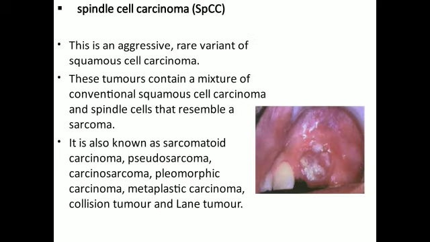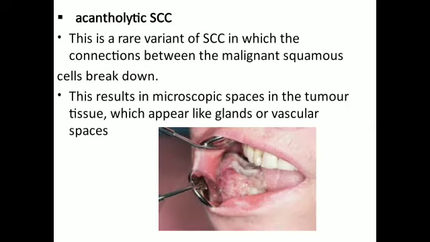Spindle cell carcinoma, this is an aggressive rare variant of squamous cell carcinoma. These tumors contain a mixture of conventional squamous cell carcinoma and spindle cells that resemble a sarcoma, also known as sarcomatoid carcinoma, pseudosarcoma, carcinosarcoma, pleomorphic carcinoma, metaplastic carcinoma, collision tumor, and Lane tumor.